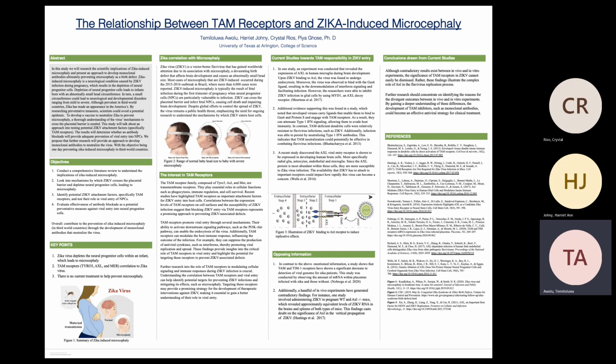Further research should concentrate on identifying the reasons for the divergent outcomes between in vivo and in vitro experiments. By gaining a deeper understanding of these differences, the development of TAM inhibitors, such as monoclonal antibodies, could become an effective antiviral strategy for clinical treatment.